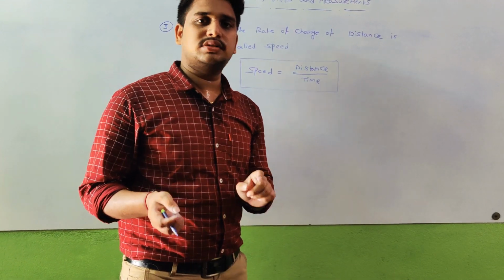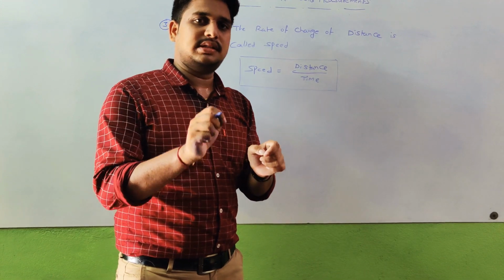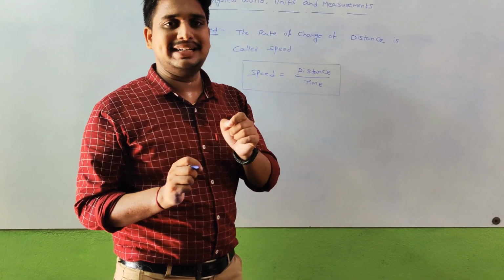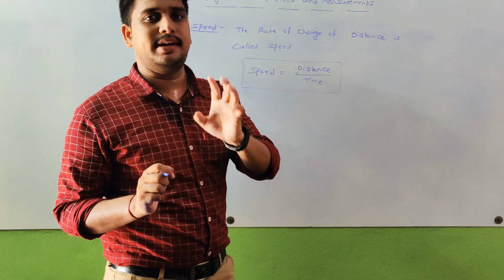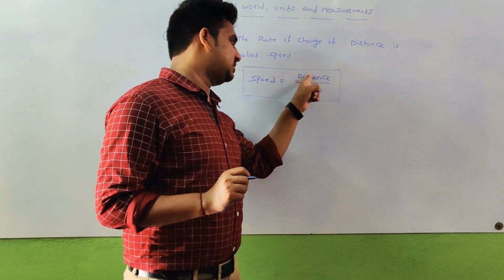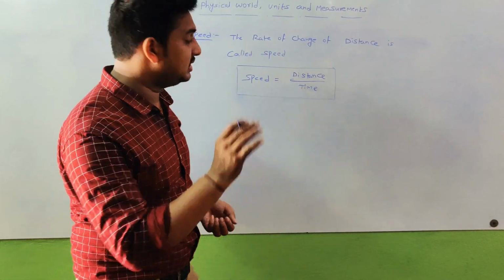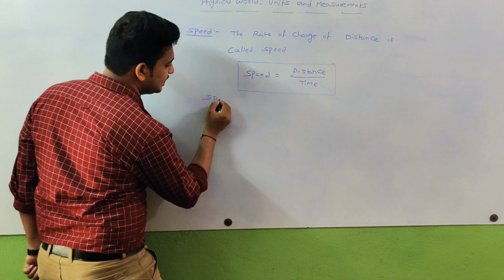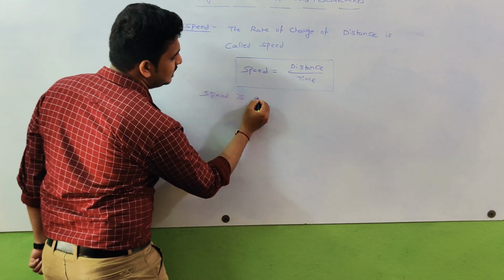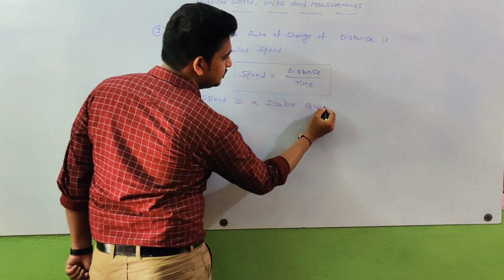So in the case of time we indicate only magnitude. It does not express a direction. That's why time is a scalar quantity, distance is a scalar quantity, then definitely speed is also a scalar quantity. This is very important. Speed is a scalar quantity.